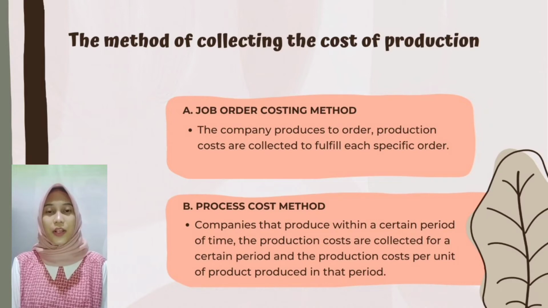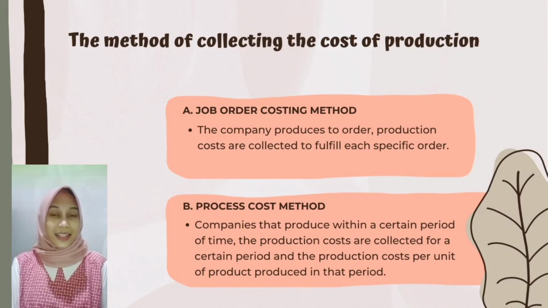B. Process cost method. Companies that produce within a certain time. In this method, the production costs are collected for a certain period, and the production cost per unit of product produced in the period is calculated by dividing the total production cost for the period concerned.